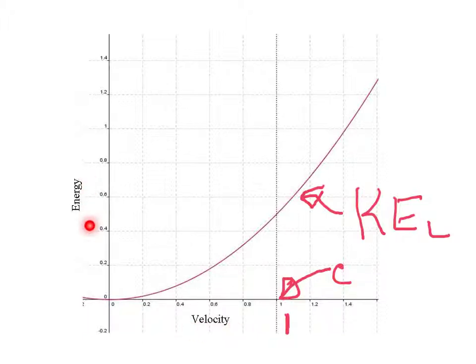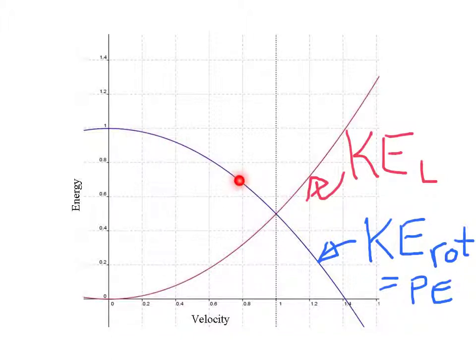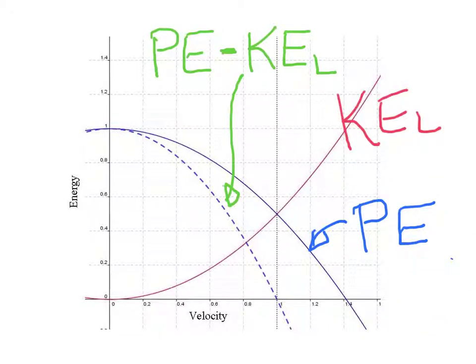Velocity, energy. We find that the linear kinetic energy follows this curve here. This spot represents the speed of light. We're going to add the curve now for the potential energy. The sum of the linear kinetic energy and the rotational kinetic energy comes to a constant. Now if we take the potential energy and subtract from it the linear kinetic energy, we find this new plot here, which is the potential energy minus the linear kinetic energy.